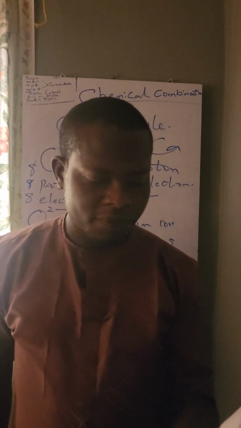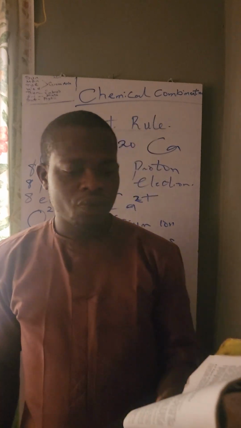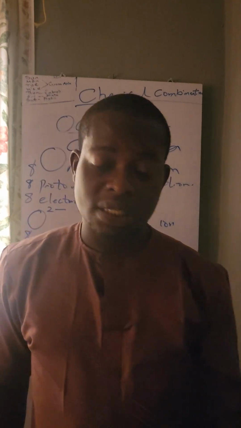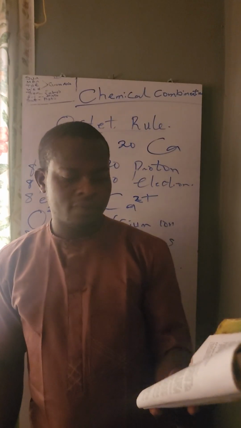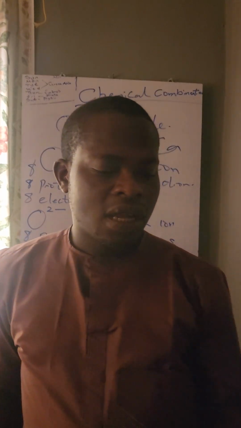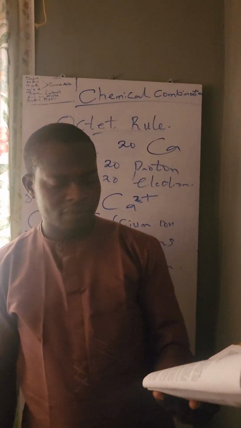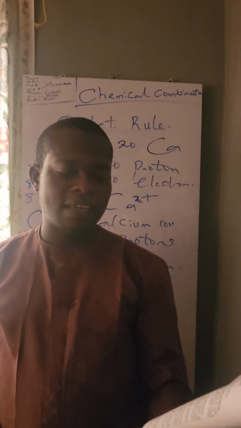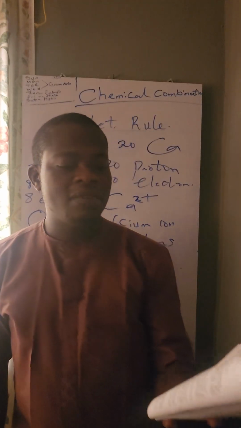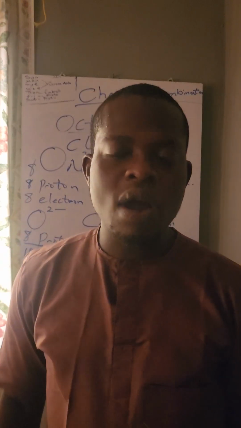I hope you guys are with me. So we know that when an element loses electrons, it is a metal. Now, continuation.